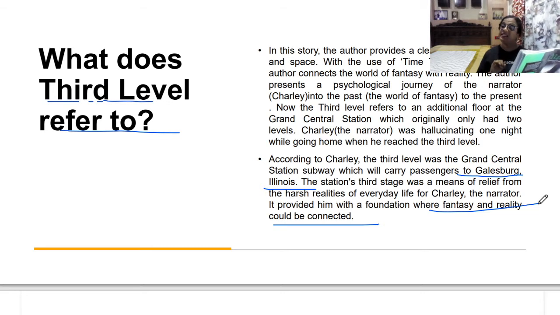Yes, I have taken the obvious step. So he says that he had taken a third level platform also at the Grand Central Station in New York. But then what was obvious? Obviously, he went to the psychiatrist to ask about it.